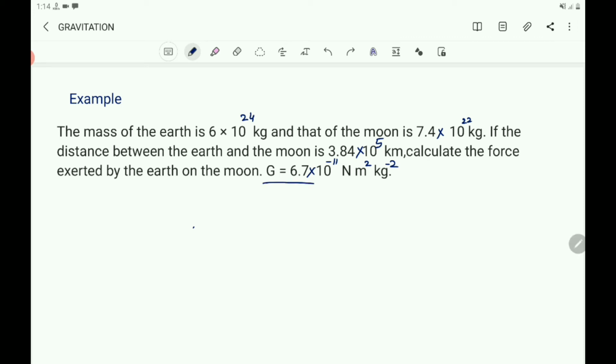And G, the gravitational constant, is 6.7 into 10 to the power of minus 11 Nm² per kg², that is Nm² kg to the power of minus 2. Here what is given? Mass of the Earth is given, mass of the Moon is given. Note down that. Take the solution.